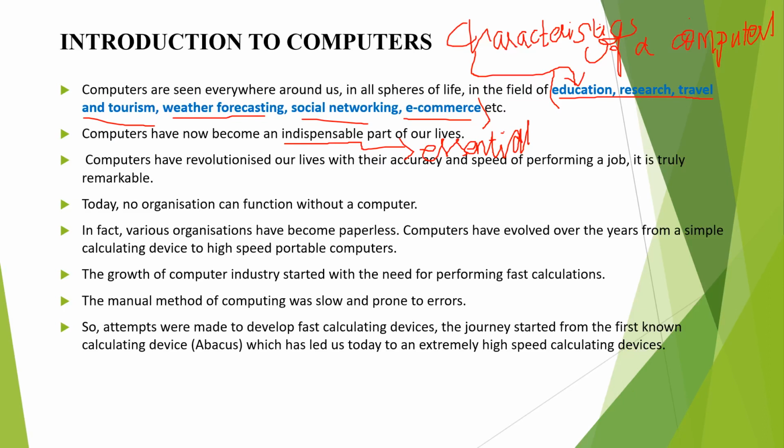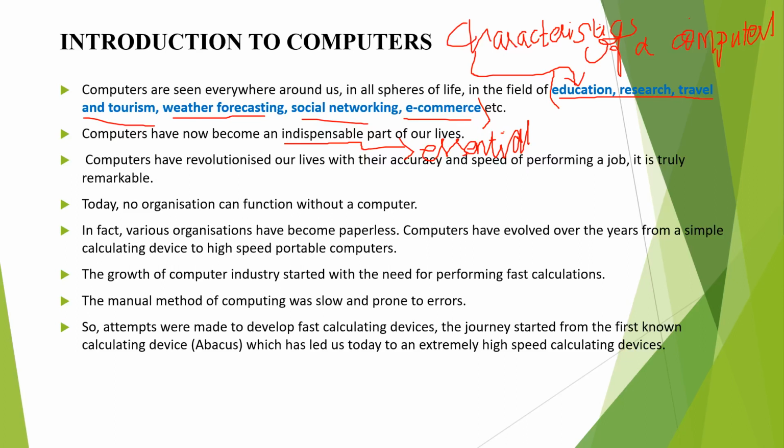Compared with previous years, now we have become paperless, isn't it? We write something on paper and store it somewhere, and it can be lost at any time. We didn't have a backup or anything. But if we store something in a computer, it's very safe. Compared to other calculating machines or humans, it's very, very fast.